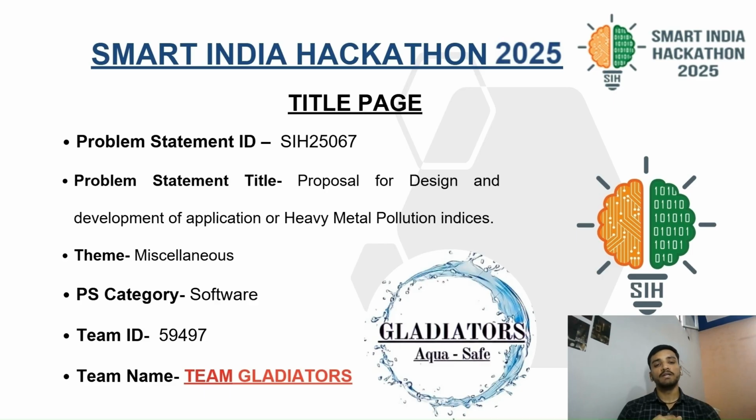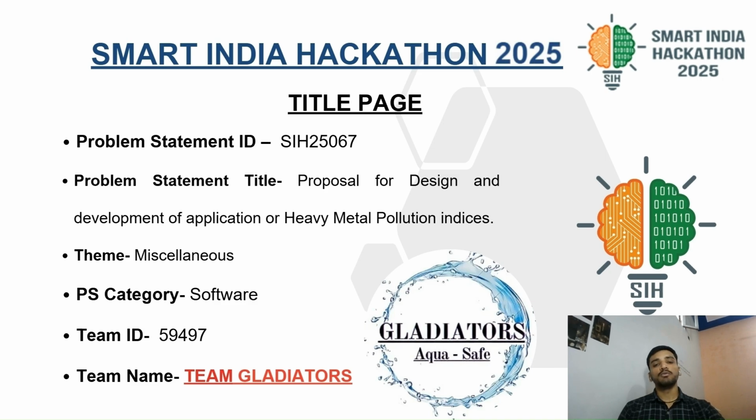In various parts of India, the groundwater is still contaminated with heavy toxic metals like arsenic, lead, cadmium and mercury. Even a small amount of heavy metal causes serious health issues like cancer, kidney failure and bone damage. Nowadays, scientists use HMPI values, heavy metal pollution indices, which are mathematical formulas to measure how polluted the water is. The current problem in the measurement process is that the whole process is manual, time-consuming, error-prone, and inconsistent in nature.